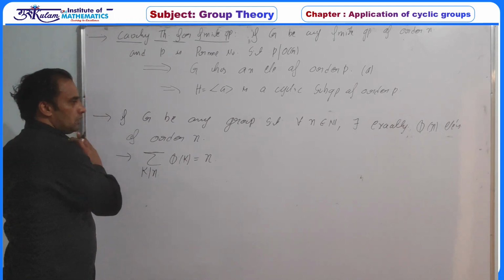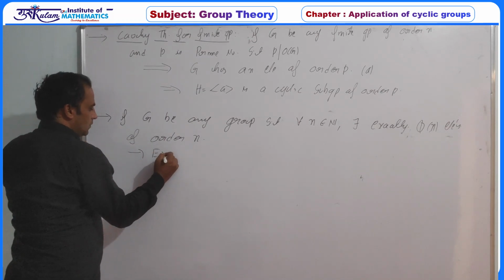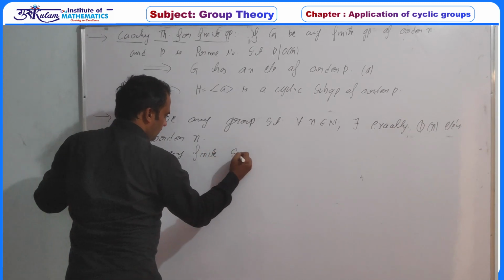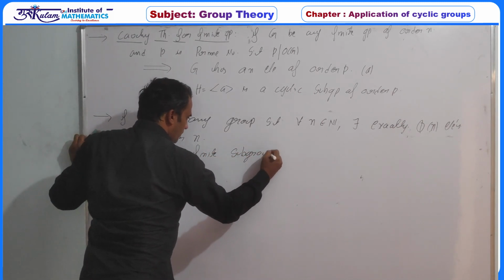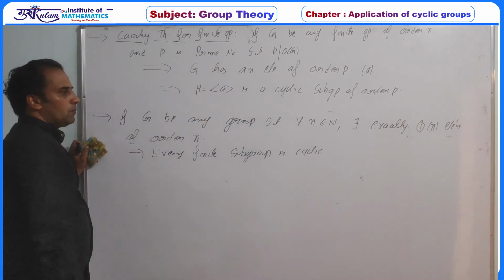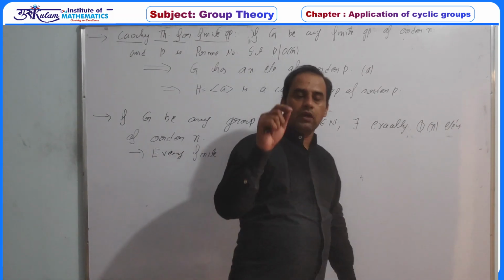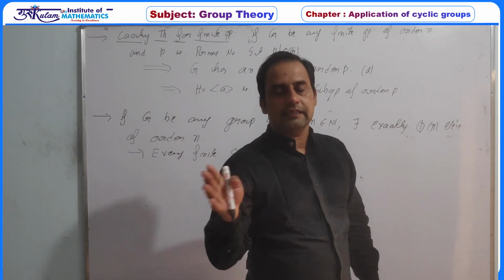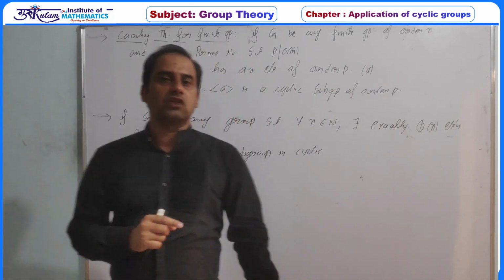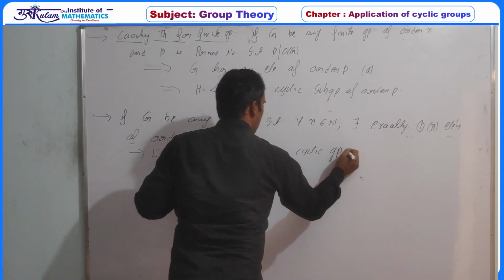So the first property for this group: every finite subgroup is cyclic. This is an important property. If G is any group with the property that for every natural number n there are exactly phi n elements of order n, then every finite order subgroup of this group must be a cyclic group.